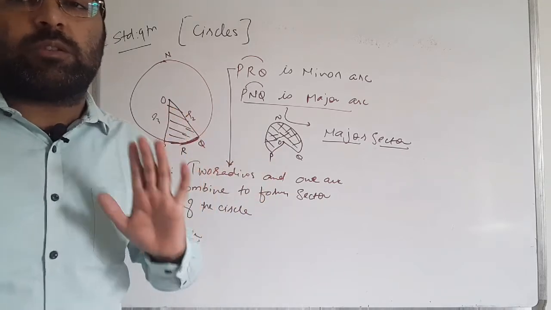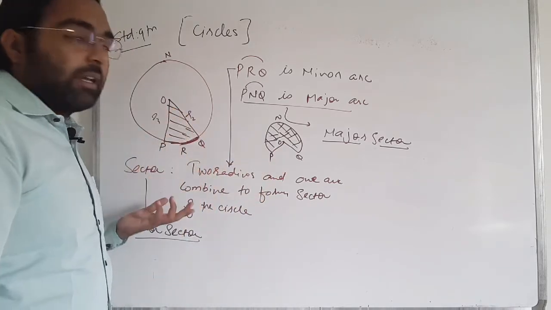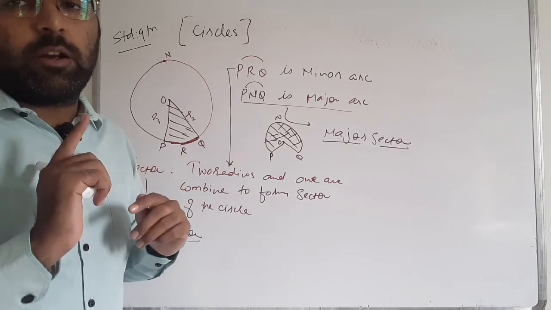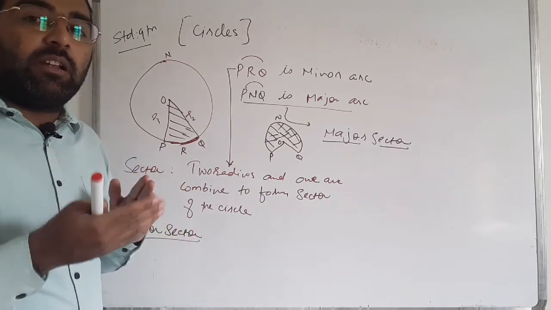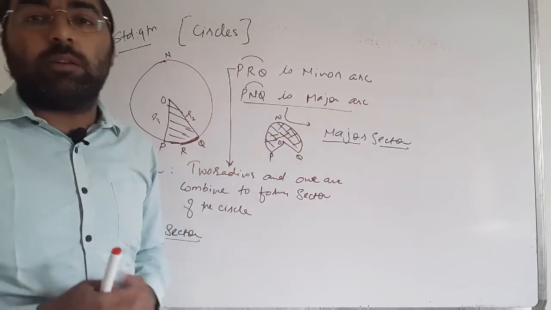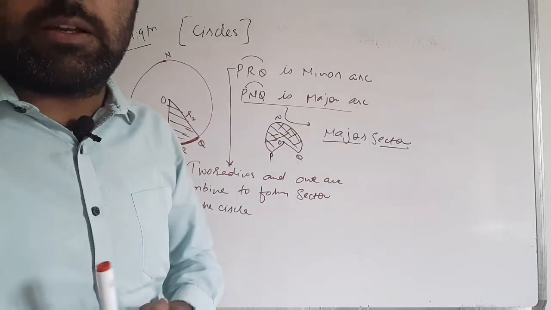First of all, you must understand what a sector is. A sector is a combination of two radii and one arc. With the minor arc they form the minor sector, with the major arc they form the major sector. Clear?